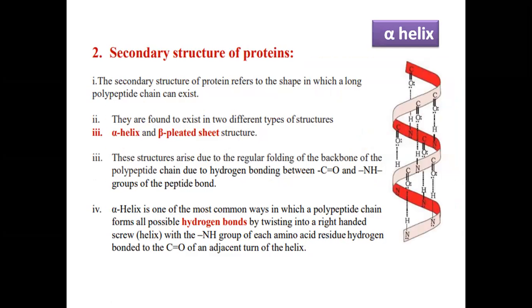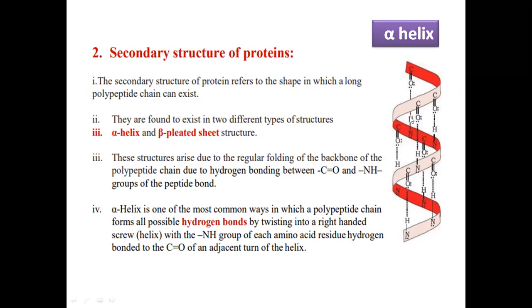For the secondary structure of protein, it shows two structures. They are found to exist in two different types of structure: one is the alpha helix and one is the beta pleated sheet structure. These two structures arise due to the regular folding of the backbone of the polypeptide chain due to the hydrogen bonding between the C double bond O and NH.